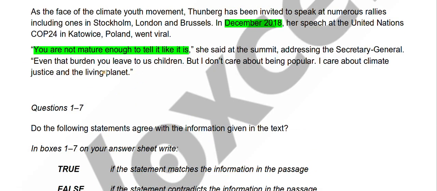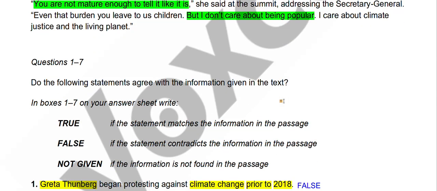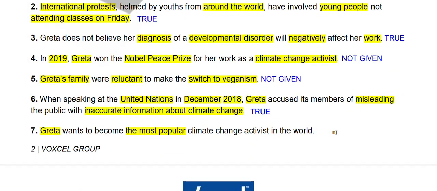Okay, even that burden you leave to us children, but I don't care about being popular. I care about climate justice and the living planet. So she's saying she doesn't care about being popular. So she doesn't have any intent of being the most popular person in the world or climate activist in the world. So because of that, our answer should be false.